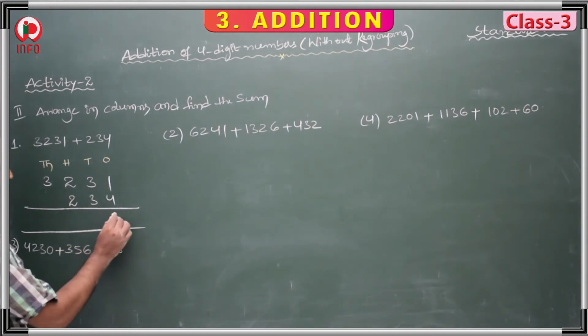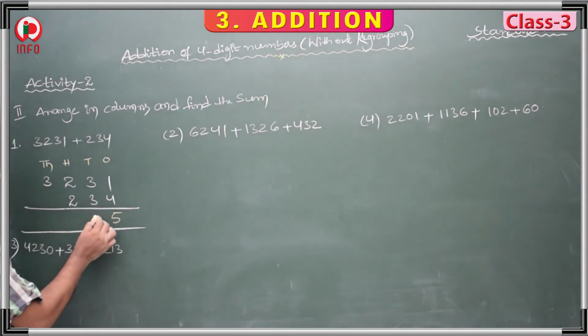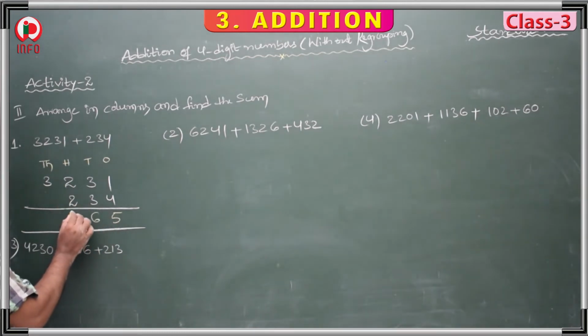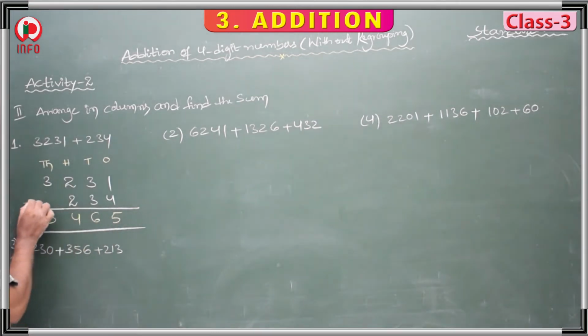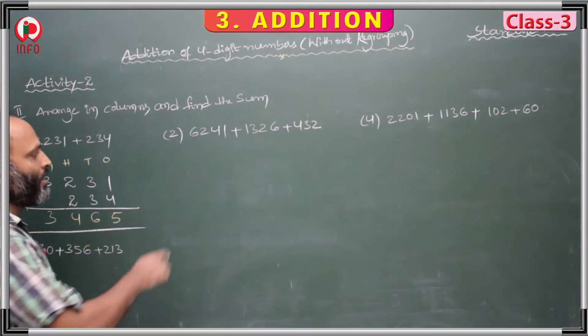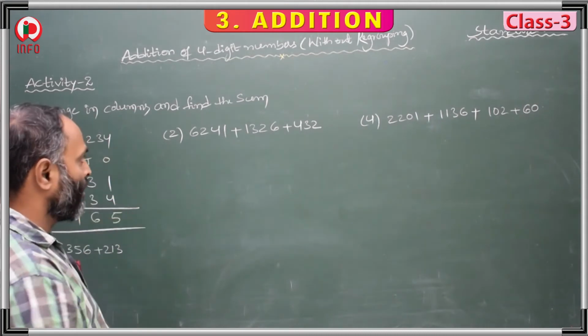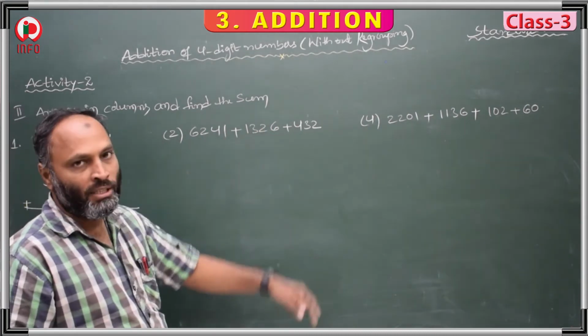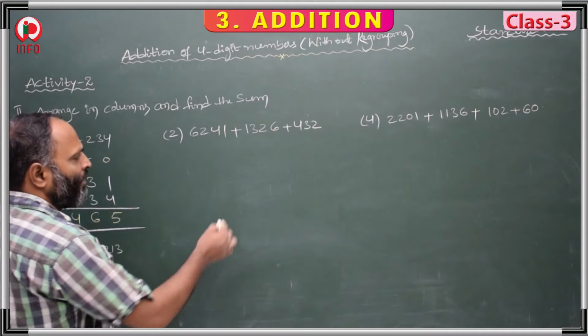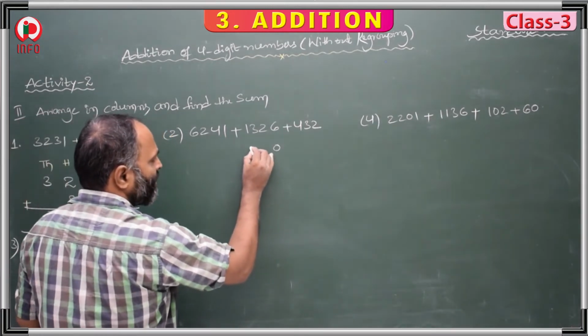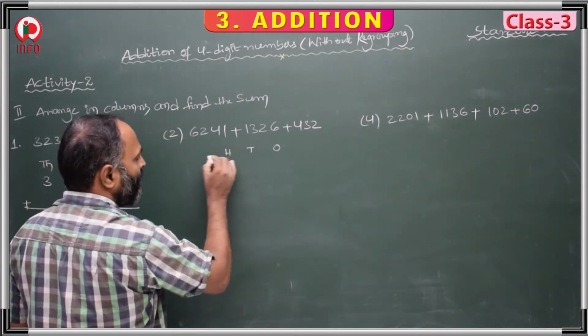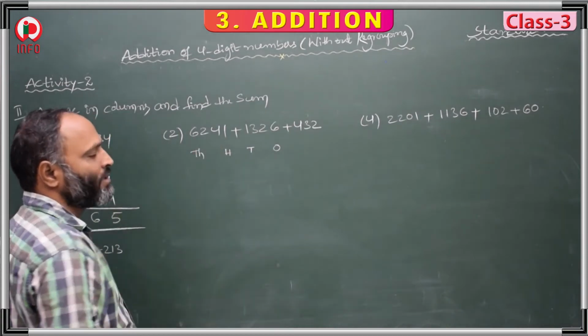1 plus 4 is 5. 3 plus 3, 6. 2 plus 2, 4, and this 3. The first addition is over. Now this is our next sum, with 3 addends. First place value is ones, tens, 100, and 1000. 6,241.